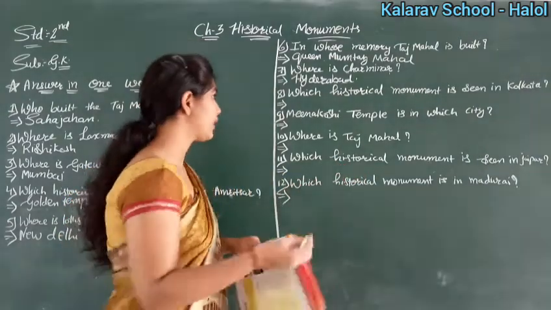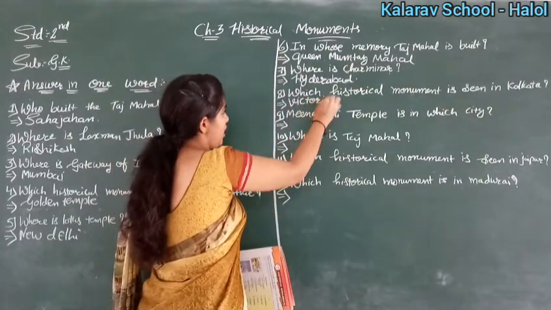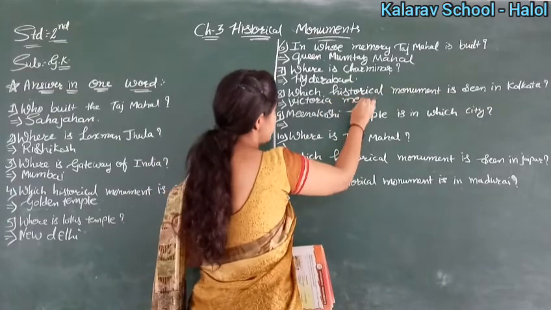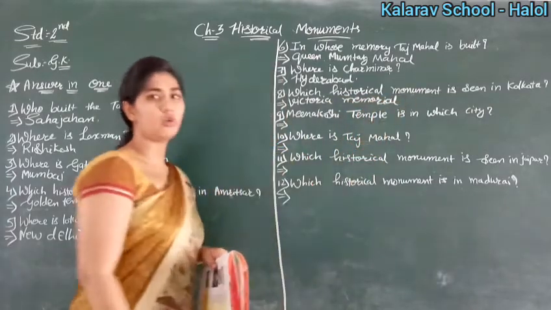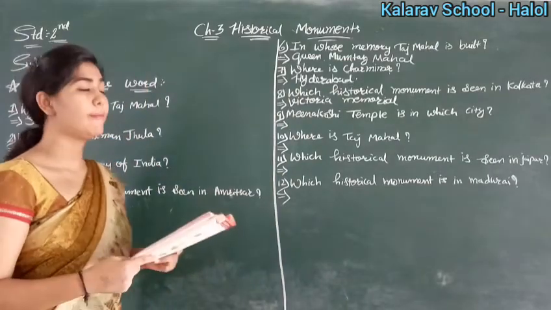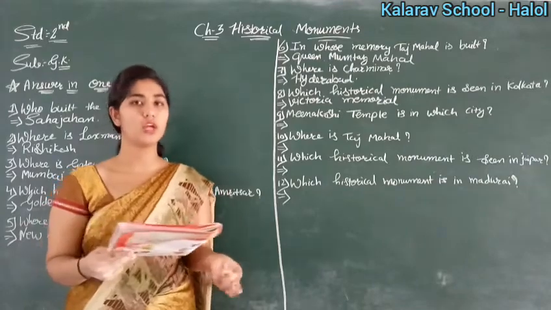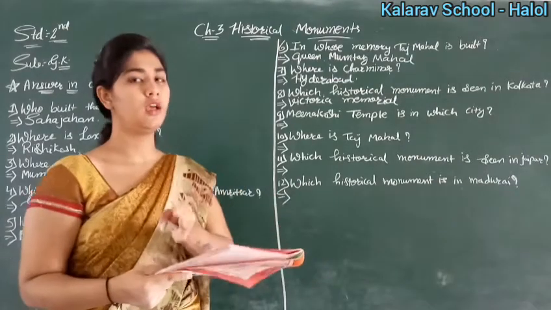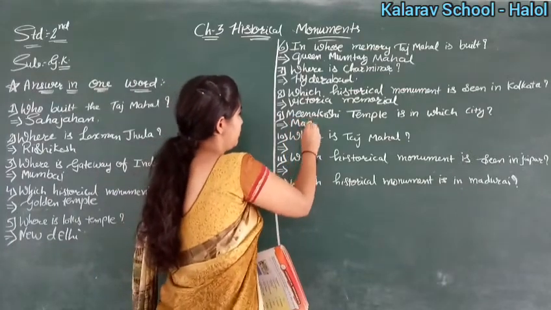Victoria Memorial. Yes. So here you will write Victoria and here you will write Memorial. Okay, Victoria Memorial. Then Meenakshi Temple is in which city? So we have learned that Meenakshi Temple is in Madurai. Okay, so here you will write Madurai.